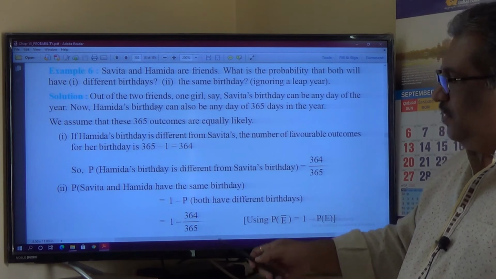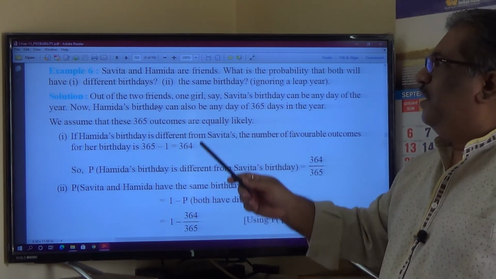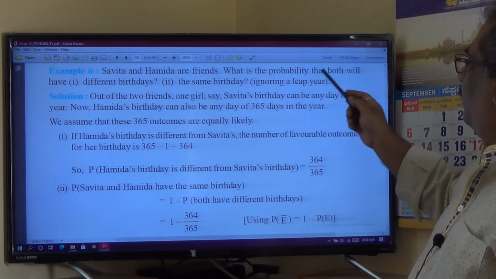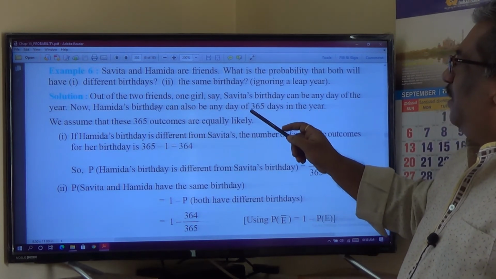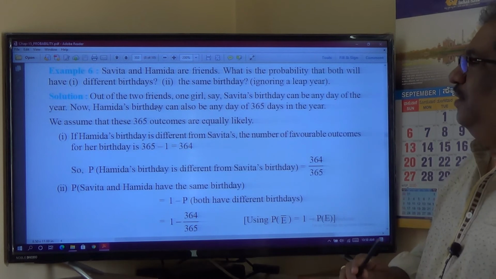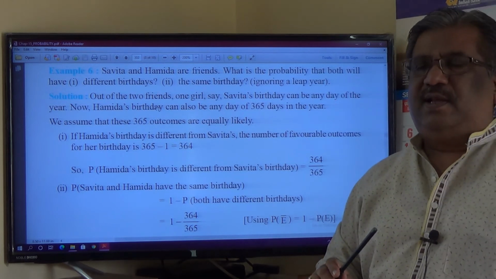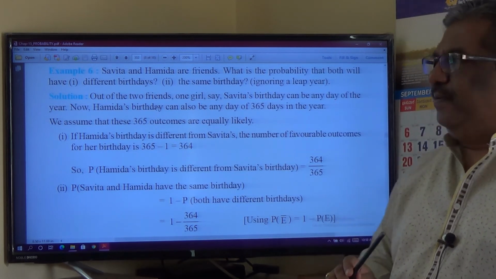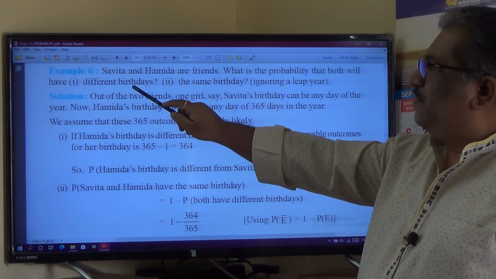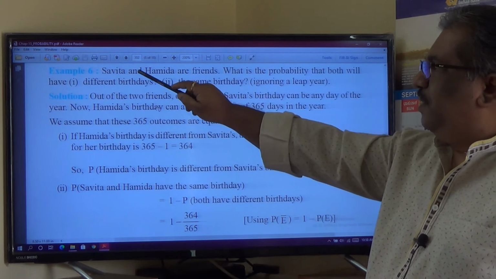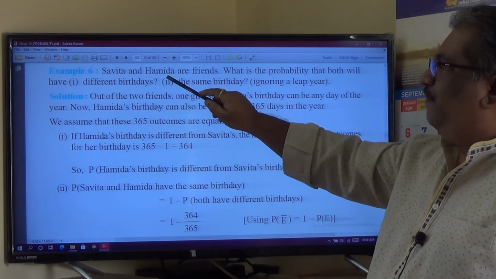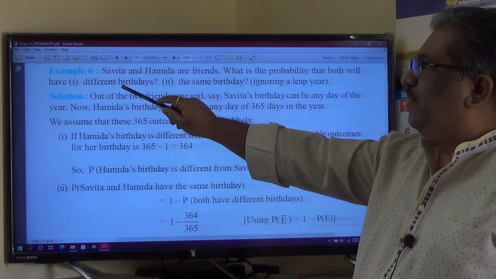So this is a most important question. Savita and Hamida are friends. What is the probability that both will have different birthdays and same birthday, ignoring a leap year? If we ignore a leap year, then the number of days in a year are 365. The birthdays of both Savita and Hamida should be different.